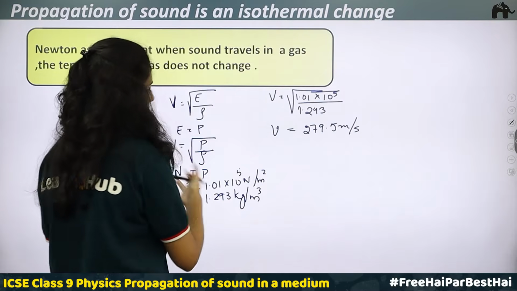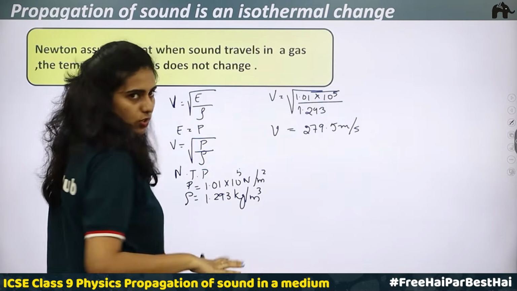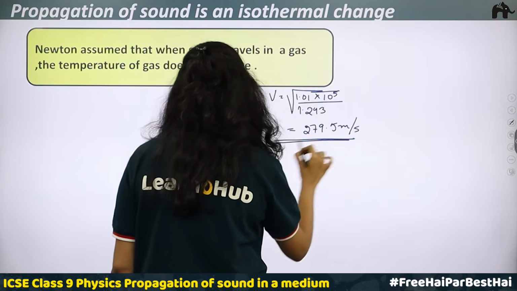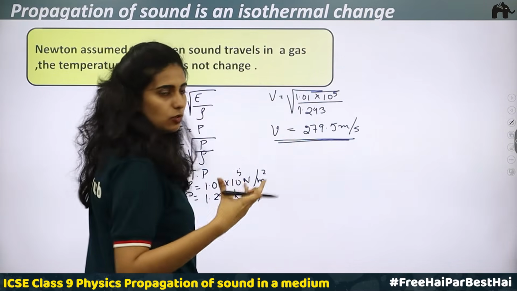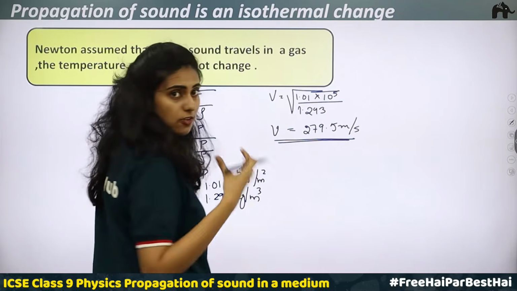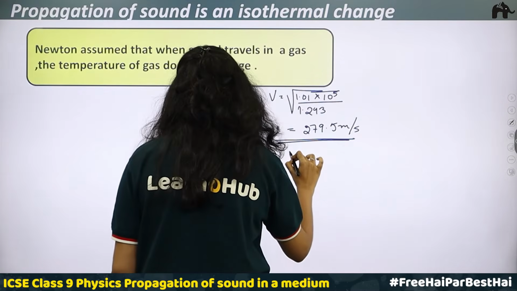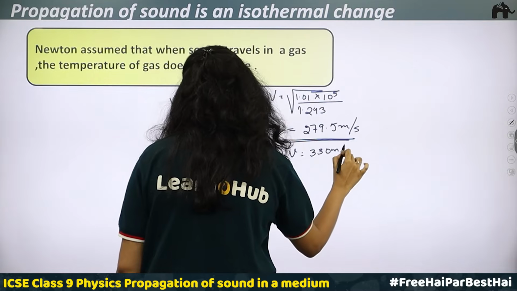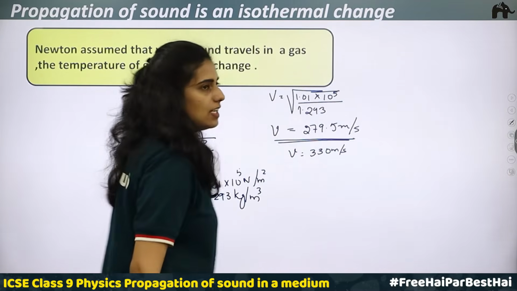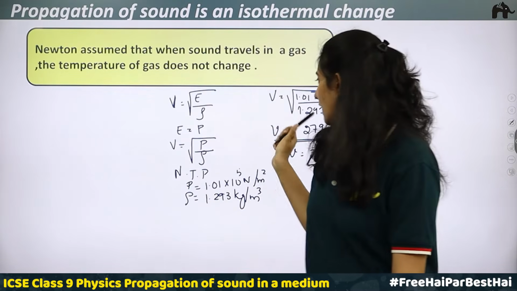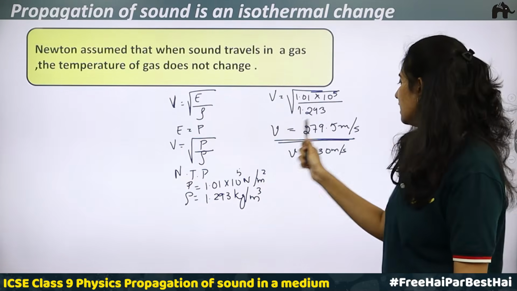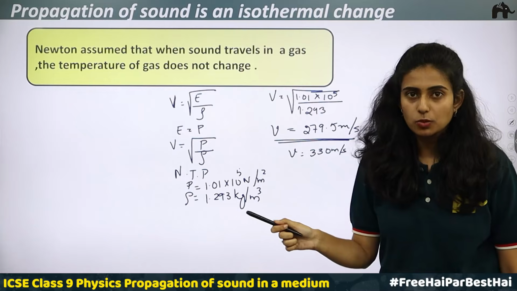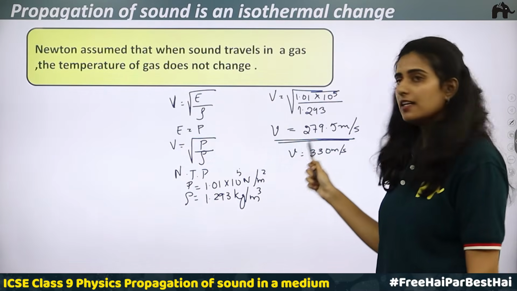This is a calculated value considering normal temperature and pressure. The pressure value is taken, and the density of the medium, that is air, is also taken. Experimentally, when the speed of sound was measured, the speed of sound V is equal to 330 meter per second. So what do you understand from this? The calculated value is less than the experimental value. Yes, there is a difference in the speed of sound.